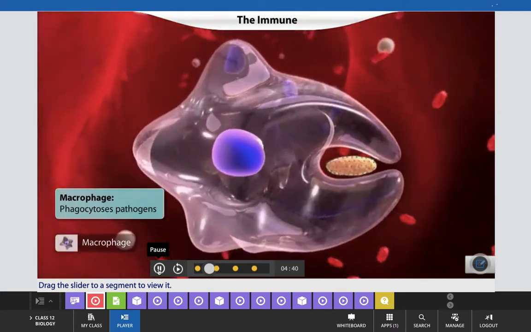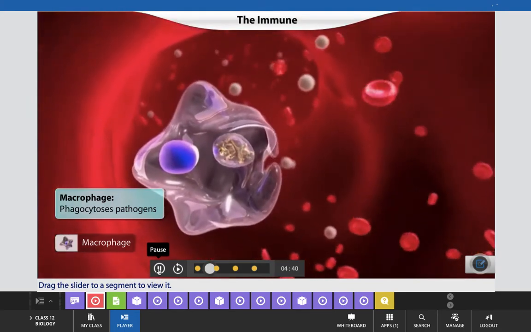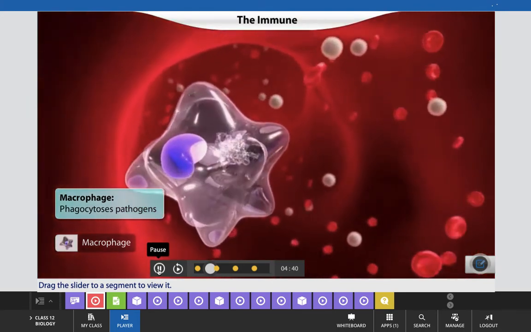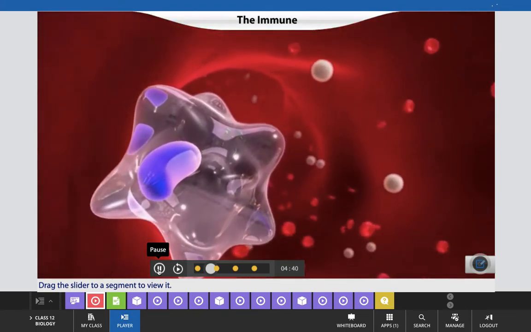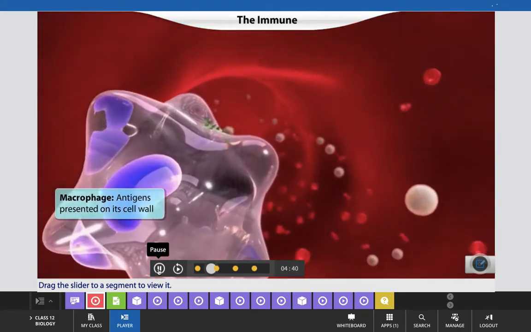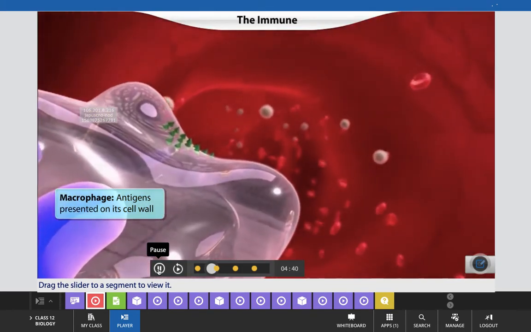When a macrophage identifies the antigen on a pathogen, it engulfs and breaks down the pathogen. Parts of the pathogen's cell wall appear on the surface of the macrophage.